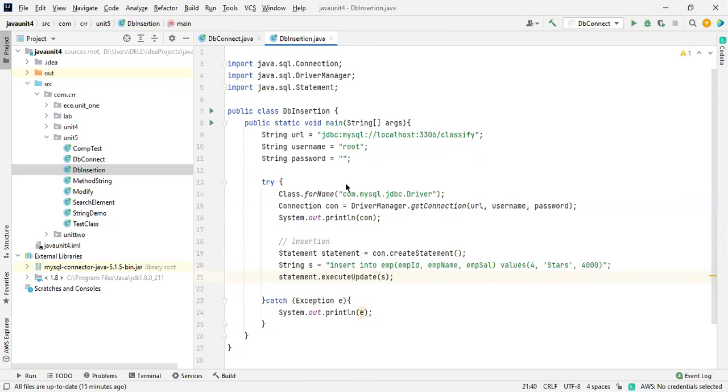Okay, after this execution, we'll go to the MySQL Workbench to check whether it got inserted or not, whether everything is correct or not. Insert into employee, the table name, these are the 3 attributes available, and these are the values we are going to insert. Okay, let me run this program.